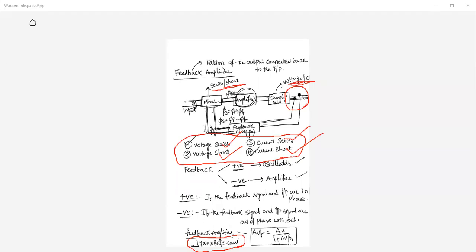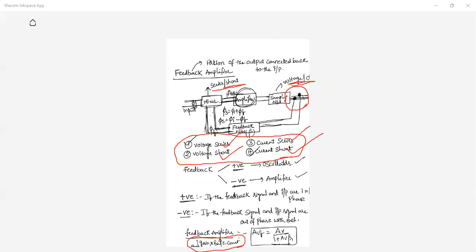Finally, what we discussed till now is feedback. What is meant by feedback? A portion of the output is again connected back to the input, that is nothing but feedback. There are 4 major blocks in any feedback amplifier circuit: it has a mixer, an amplifier, a sampler, and a feedback network. There are 2 types of feedback: positive feedback and negative feedback.